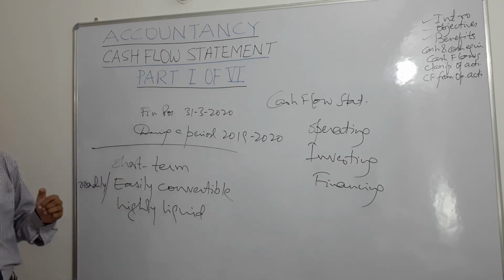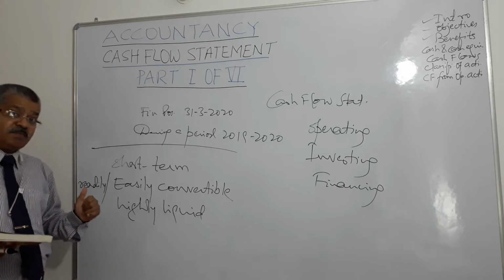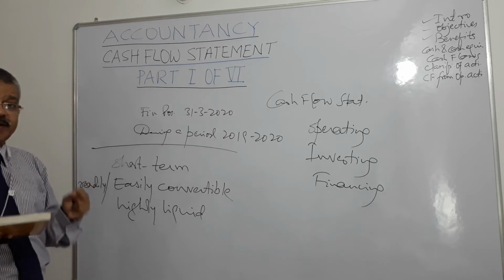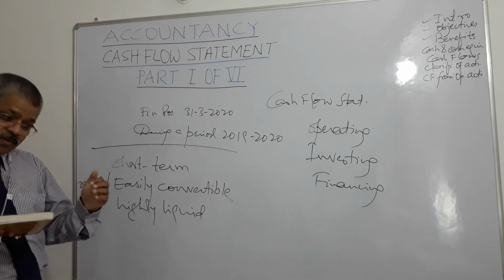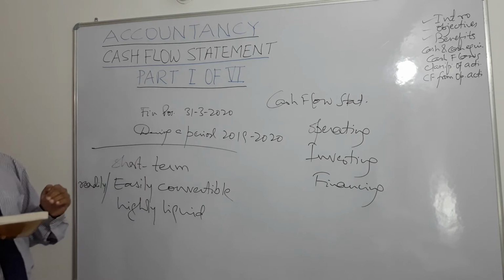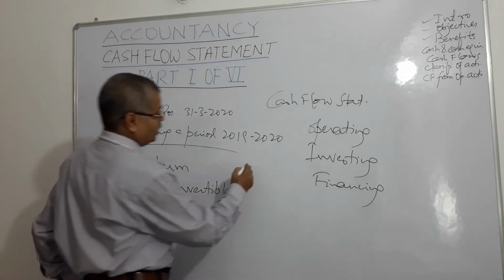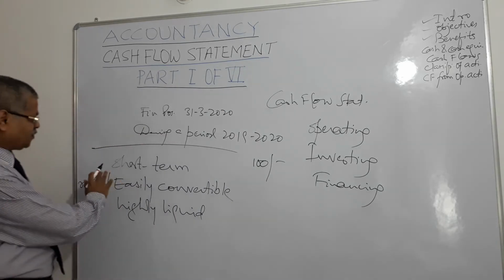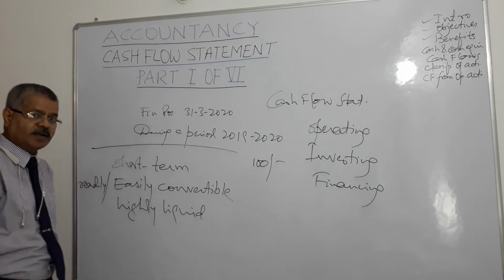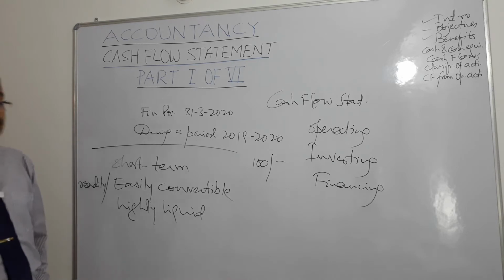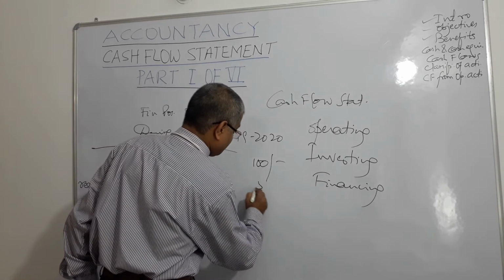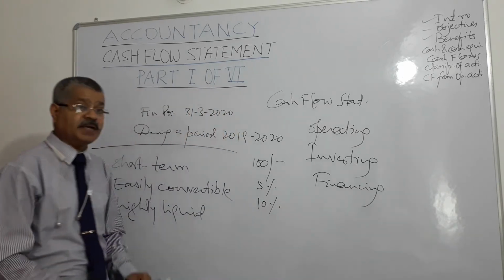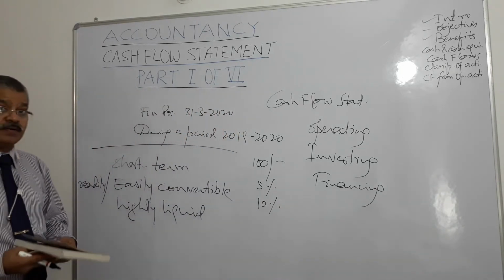And the fourth thing is, there must be insignificant risk of reduction of value. Suppose I have invested 100 rupees in something which meets the other parameters, but there is a risk of its going down by 5% or 10%, then it cannot be considered as cash equivalent, right?